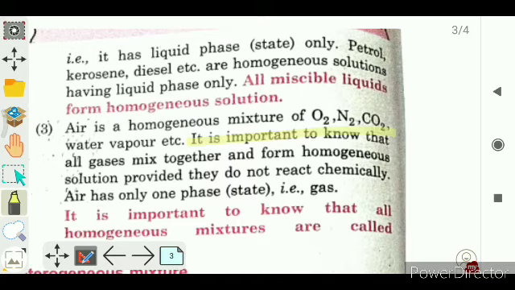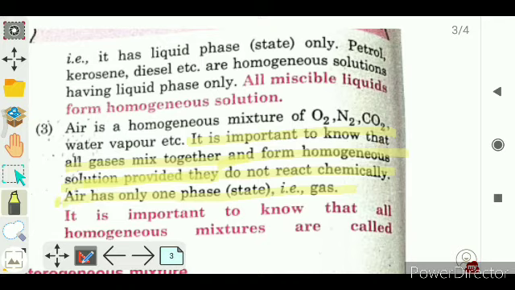It is important to know that all gases mix together and form a homogeneous solution, provided they do not react chemically with each other. Chemically, air has only one phase state, that is gas.